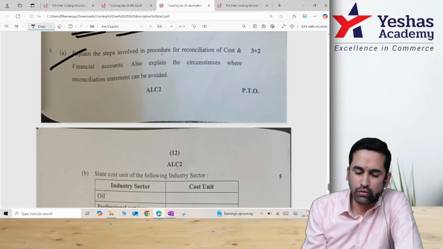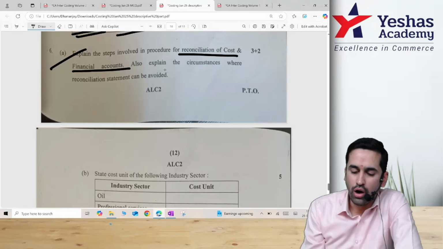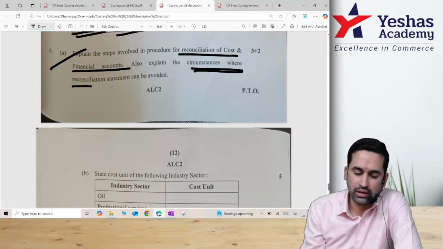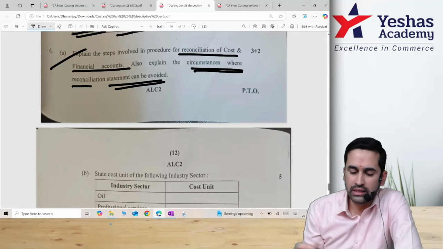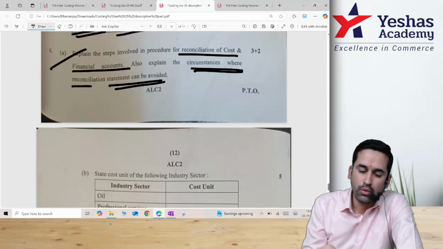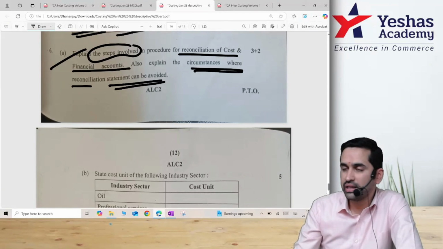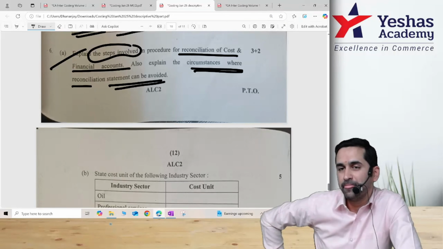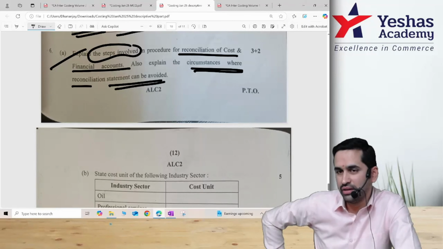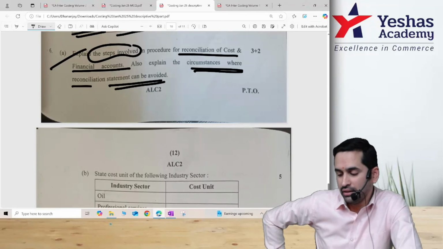Explain the steps involved in procedure of reconciliation of cost and financial accounts. Also explain the circumstances where reconciliation is not necessary. I want you to answer: what are the steps involved in reconciling? They could have asked a practical question itself. Anyway, how to reconcile?